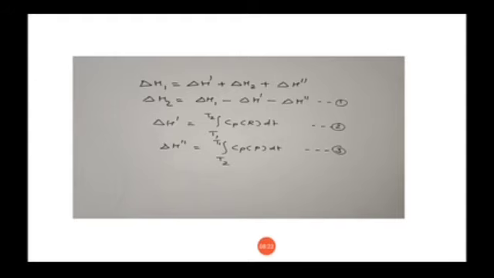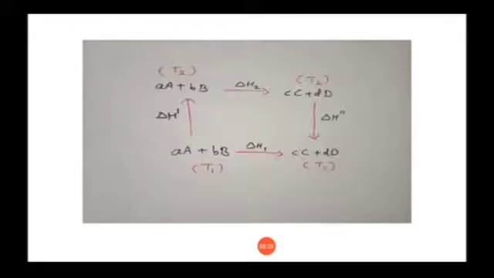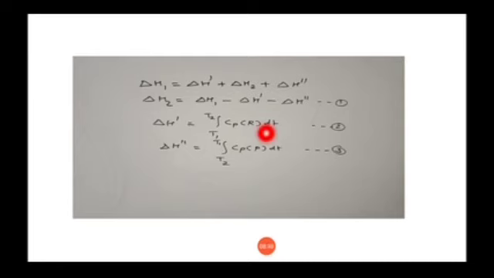So you know that this is the first step, so your temperature is increased from T1 to T2. So we can say that delta H dash is equal to integration T1 to T2 Cp of reactants dT, because the entire reaction is of reactants. So we can write integration from T1 to T2 Cp of reactants dT. That is our equation number 2.